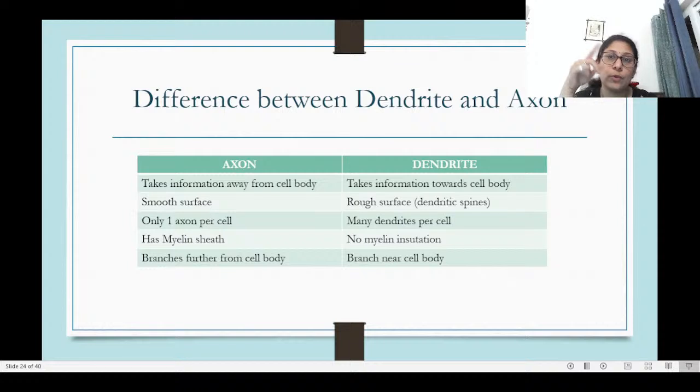Okay. So what is a dendrite and what is an axon? Anybody?